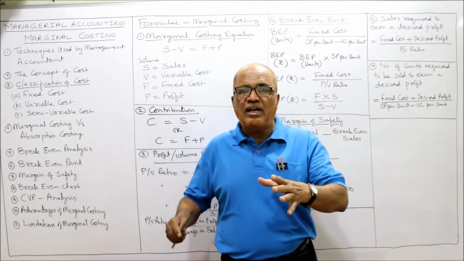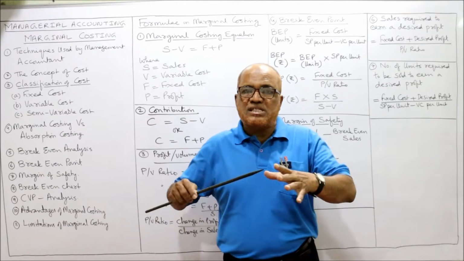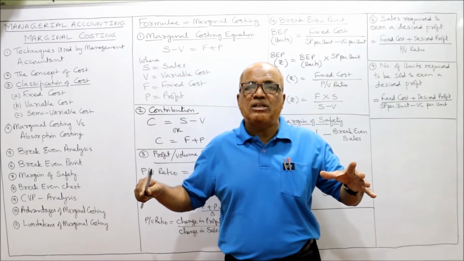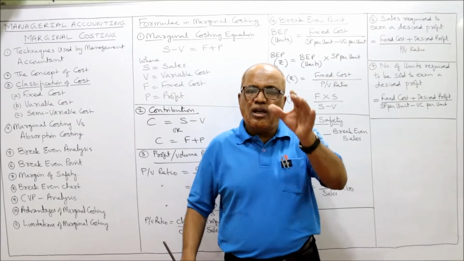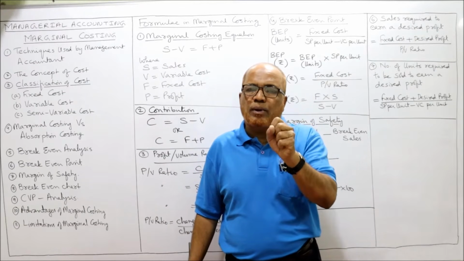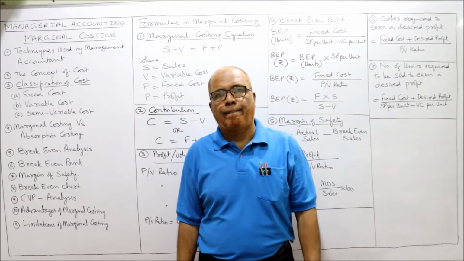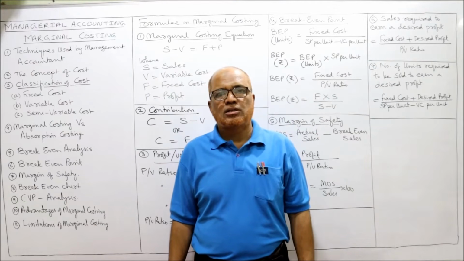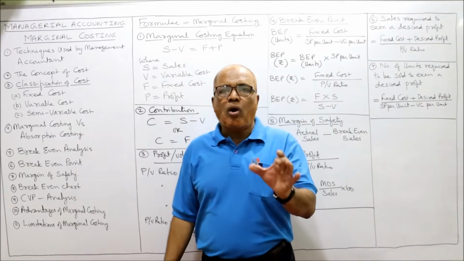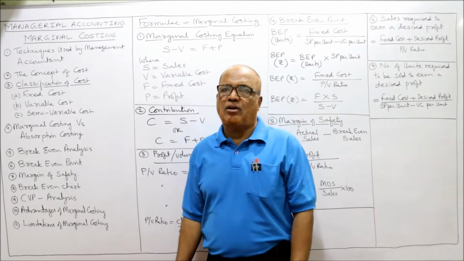Until and unless we classify the cost, we study the cost behavior, we have to study the controllability of the cost, relevance of the cost, number of things. Unless we study the cost, you cannot control the cost. Control the cost, right? So classifying the cost. One broad method of classifying the cost.